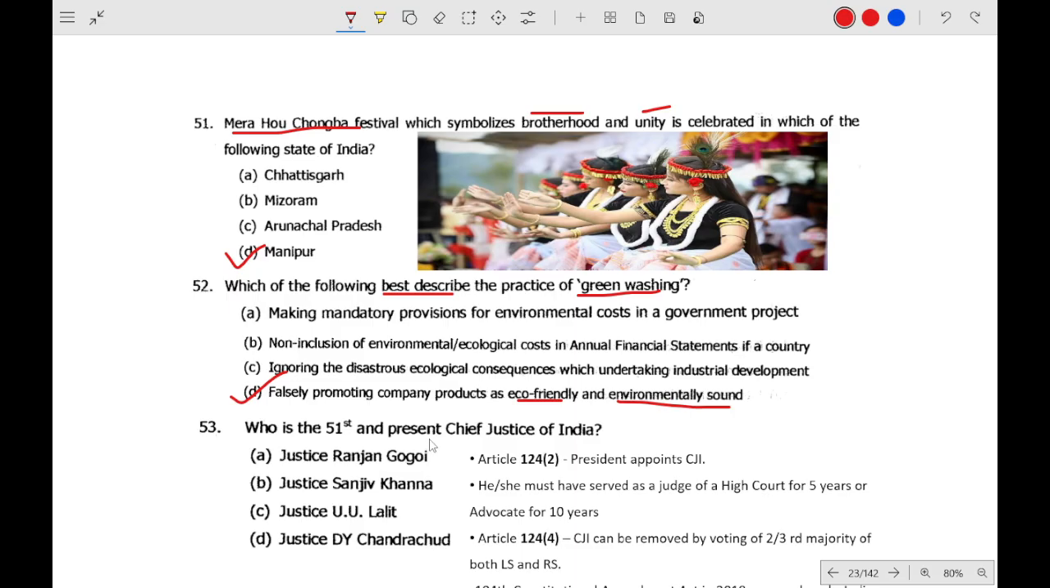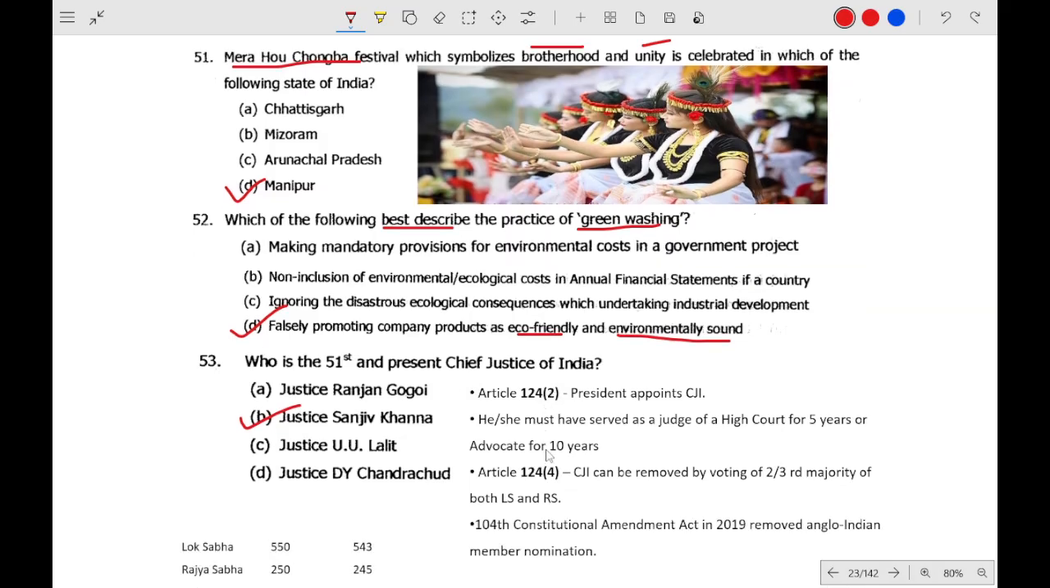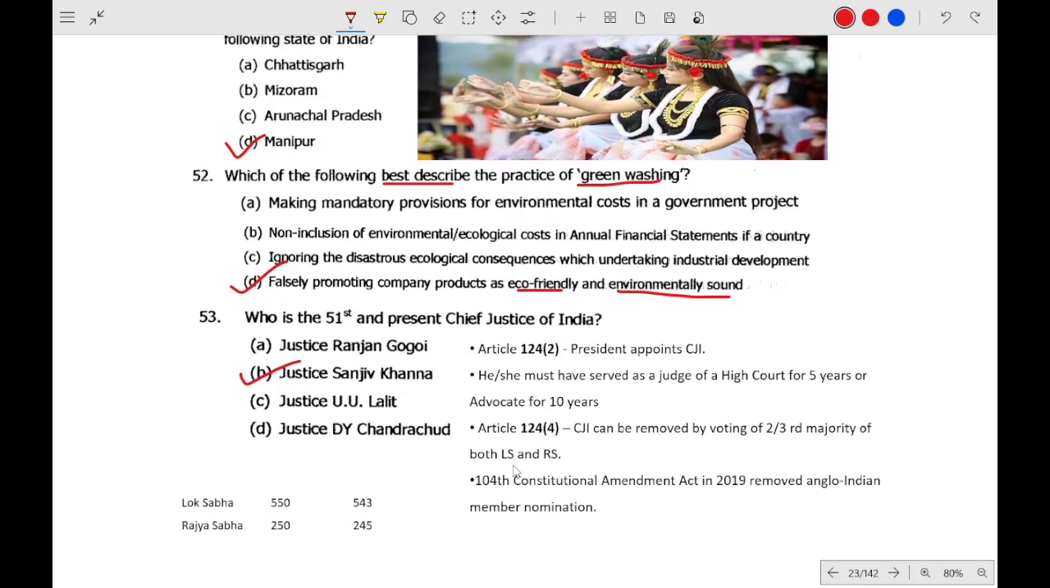This is a very easy question. The answer is Justice Sanjiv Khanna. As you can see, according to Article 124(2), the President appoints the CJI. This question is also asked: who appoints the Chief Justice of India? The President appoints the Chief Justice of India according to Article 124(2).